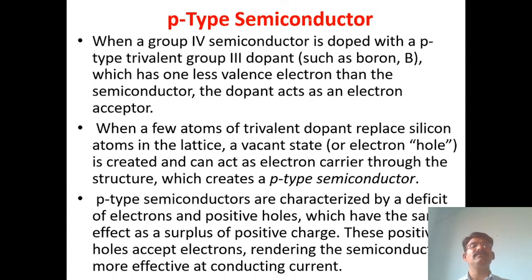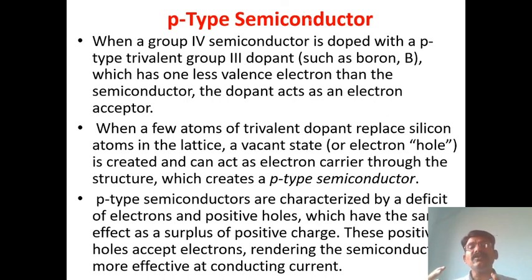We take boron. Boron acts as an electron deficient element: instead of 4 electrons, it has only 3 electrons, so it requires 1 electron. It is an electron acceptor. This dopant acts as an electron acceptor.